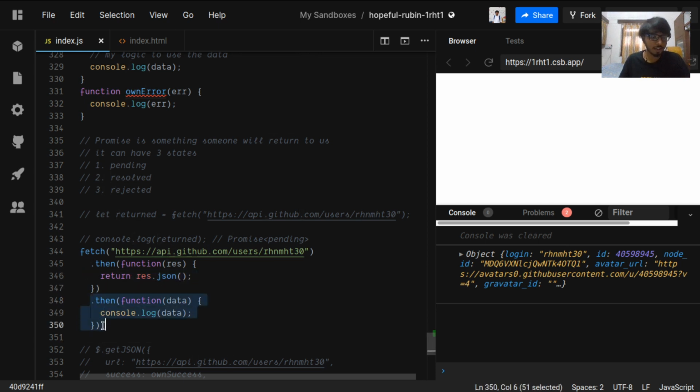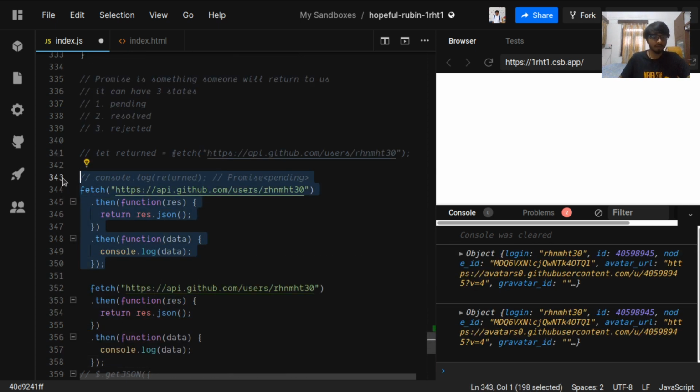So a separate .then chain is required to receive the value from this promise, which, whenever it gets fulfilled, will pass us the data, and we can then console log the data. So you see, this is the simple way of fetching from an API.